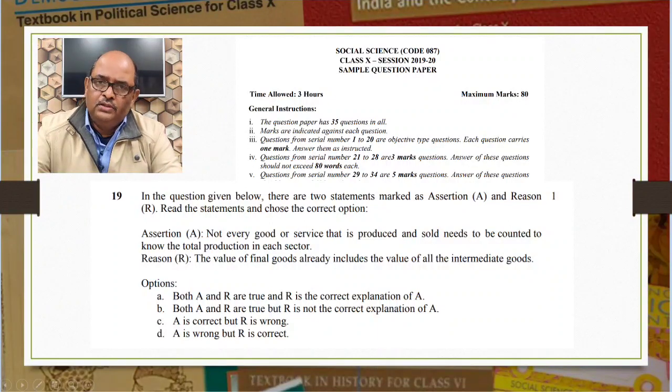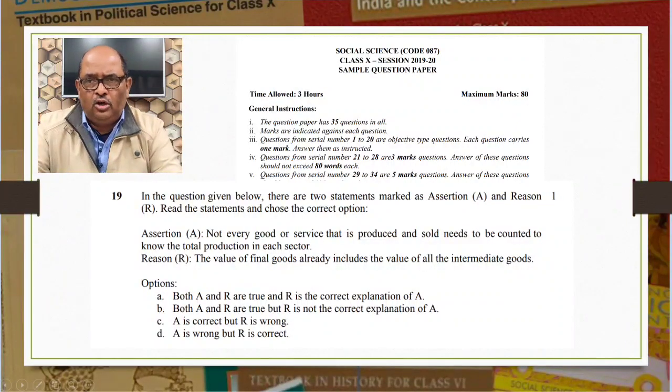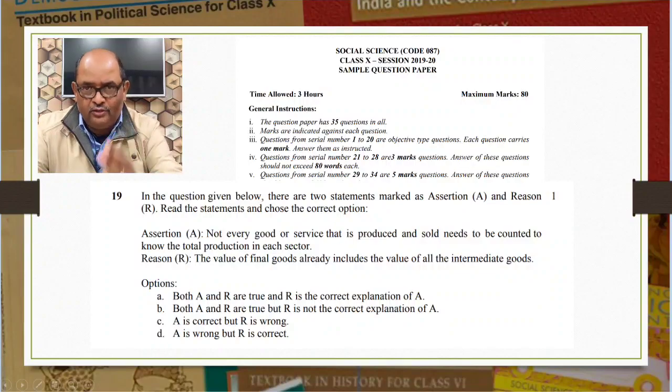Options. A: Both A and R are true and R is the correct explanation of A. B: Both A and R are true but R is not the correct explanation of A. C: A is correct but R is wrong. D: A is wrong but R is correct. So we can reject options C and D. Now we are left with A and B. So what will be the answer? You find out. Let us see the question paper of 2021.